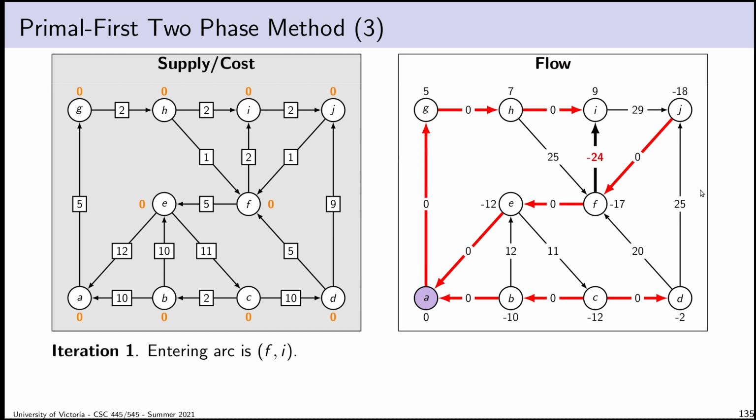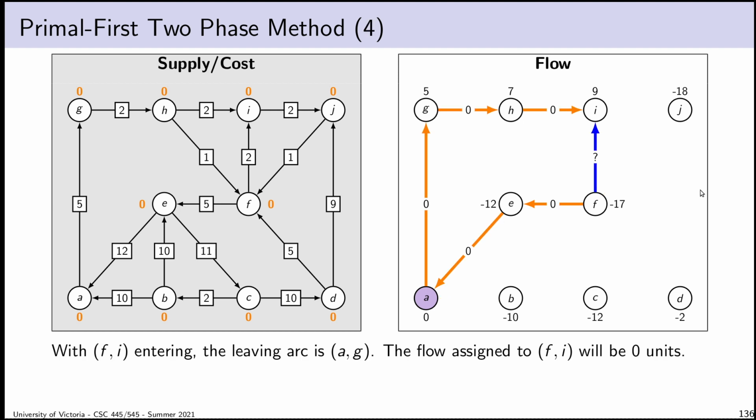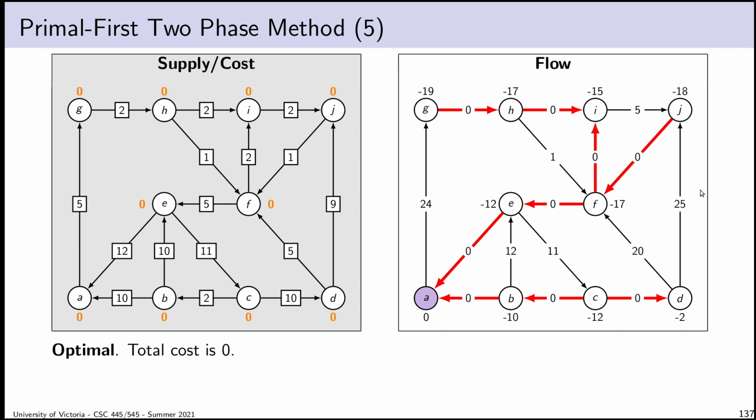Okay, so my first primal pivot is, again, the entering arc is Fi. That creates this cycle. There's going to be a tie again. And so what we'll do is, again, choose the alphabetically smallest arc. Because we have a lot of choices, we'll choose Ag. Okay, there we go. The total cost is 0. That's nice. We're shipping no flow, so of course it costs nothing.